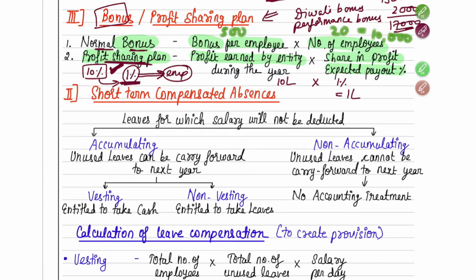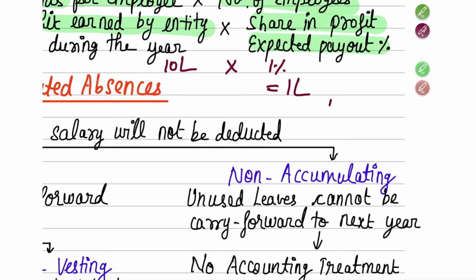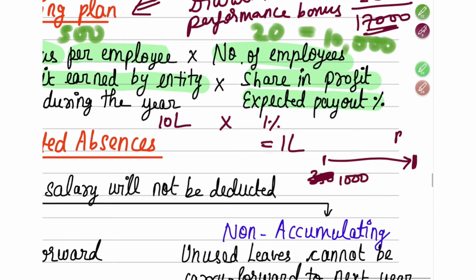But in some cases what might happen is, suppose at the start of the year there were 350 employees, or let's take an easy number, suppose there were 1,000 employees. As the year end came, you have to pay them a bonus or profit sharing plan amount because they have achieved the targets. But by the year end, there were not 1,000 employees, there were only 500 employees left. So if at the start of the year you had to pay 1%, now because it has reduced to half, only 0.5% of the profit will go out from the company. So only 0.5% you will have to pay out. So that is your expected payout percentage.